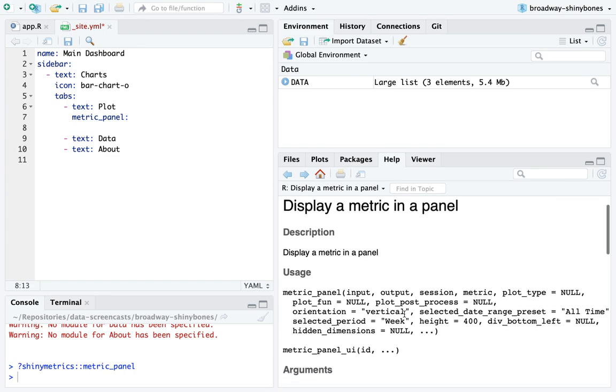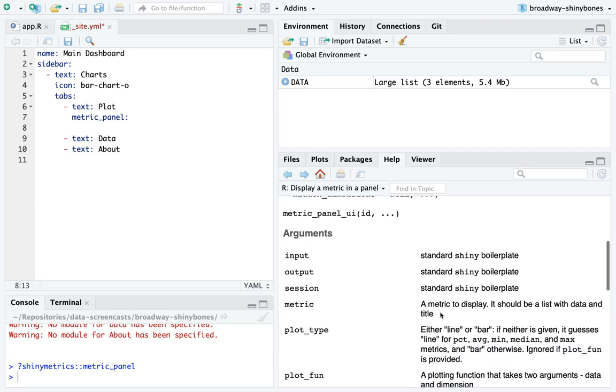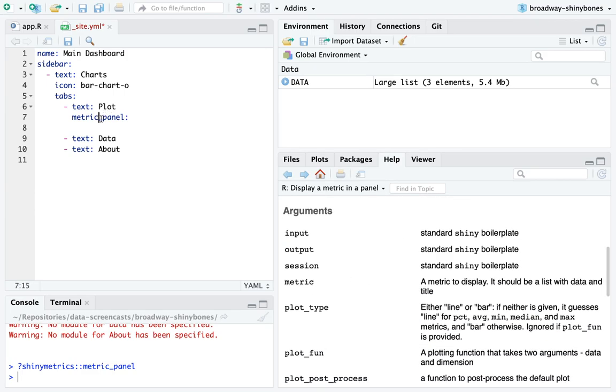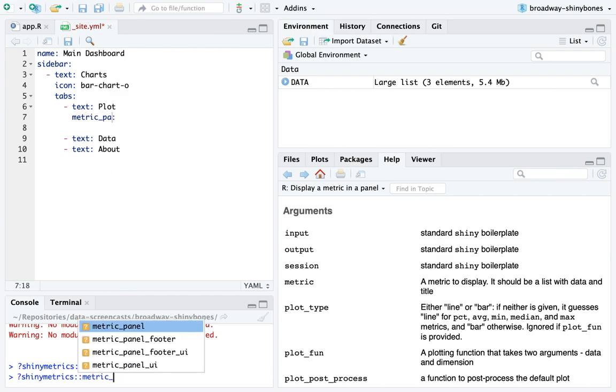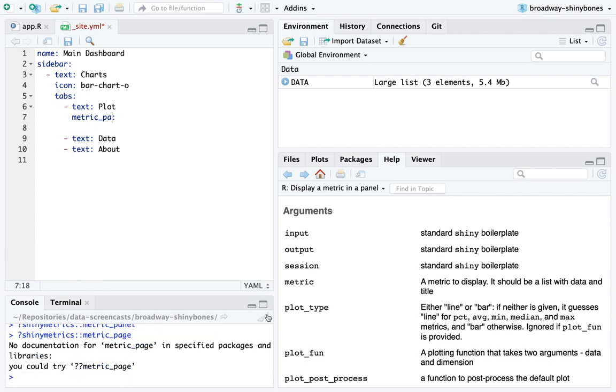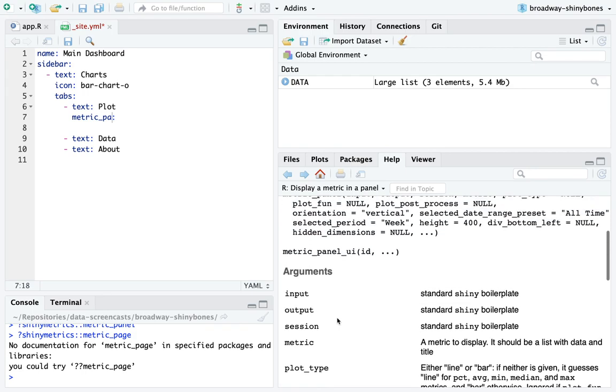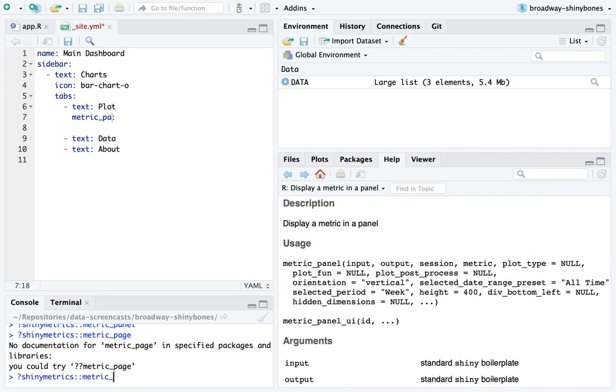So here I say, well, I want metric. Metric page is what it's called. Nope, I just remembered this doesn't work. Something's not supported in here. All right, look at me go. That's okay, I think I might still be able to get it to work.